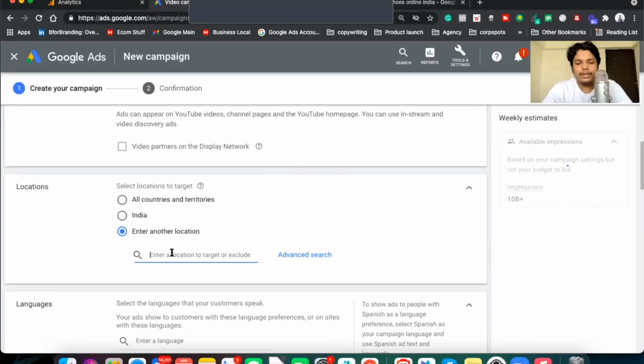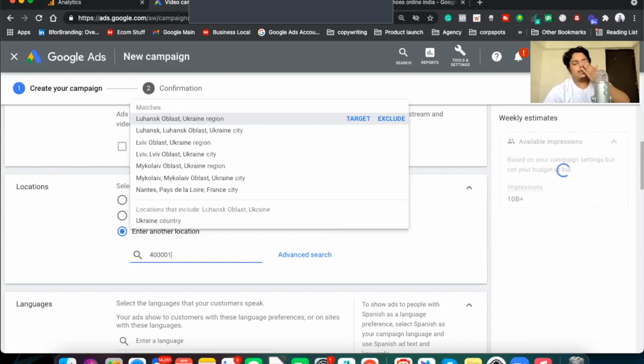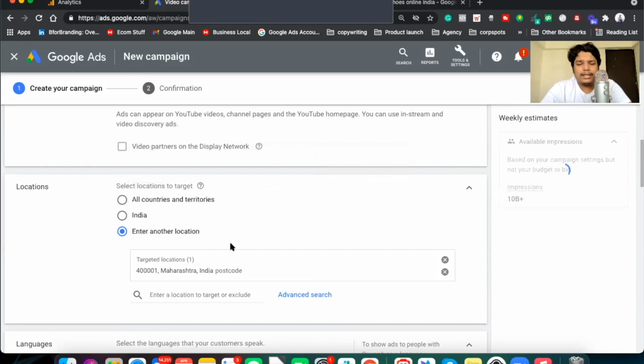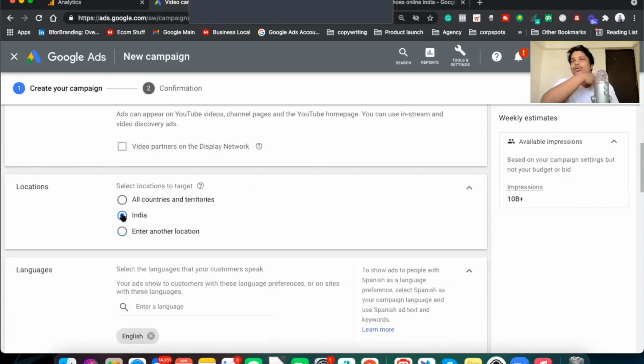There are some YouTube ads in a text-based format that are shown when someone searches for a keyword. We don't want to do that as well. All countries, India, or enter another location. For now, let's target whole India. If you want to target a specific pin code, you can enter a pin code, which is 40001. That's the pin code of Churchgate. So you can target a specific pin code and show ads. But for my product, I'll show ads throughout the country. So I can go on.